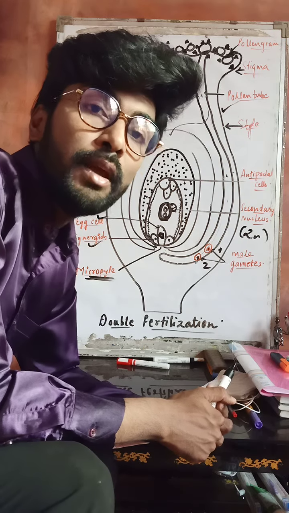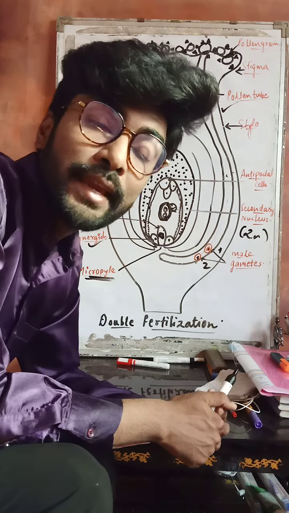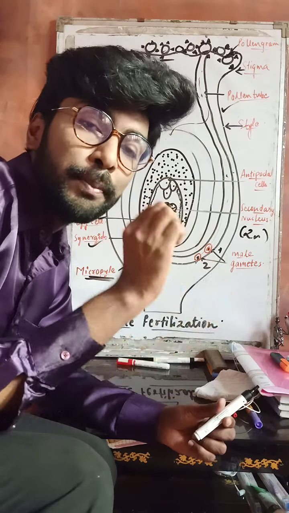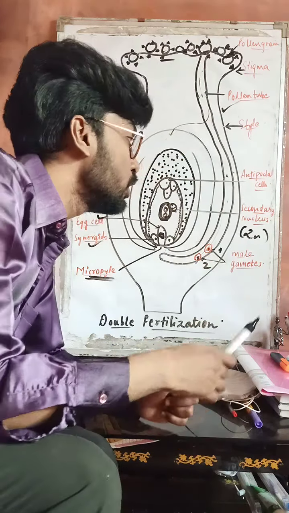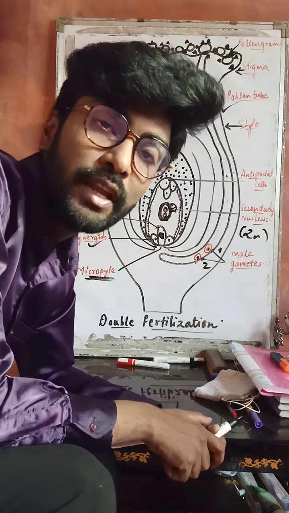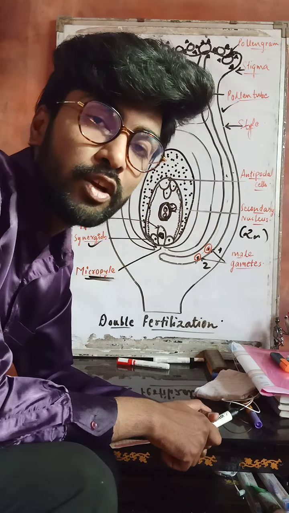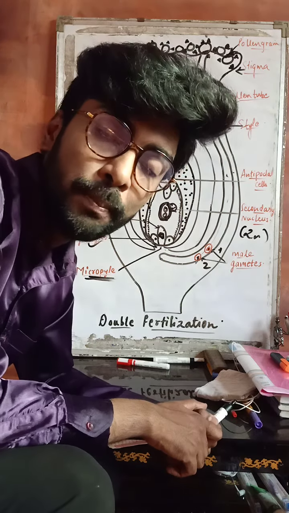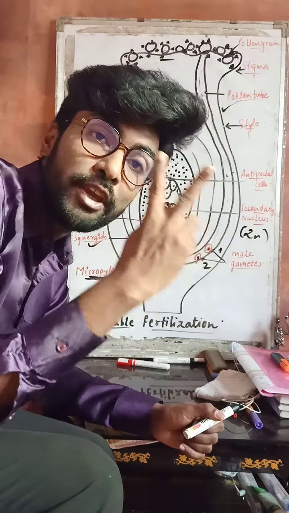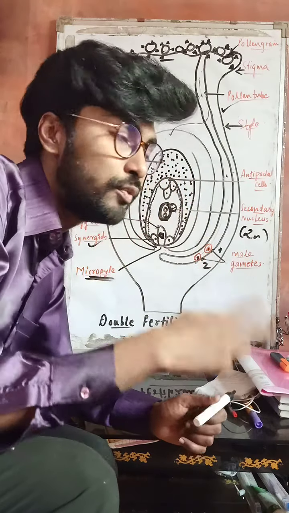So the second process is generally called second fertilization or triple fusion. That is the process where the second male gamete fuses with the secondary nucleus to form a triploid primary endosperm nucleus. So now you can see that the fertilization has taken place twice, right, at two different places.